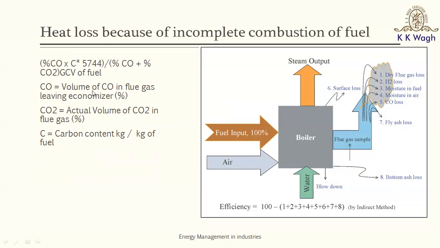But how do you estimate the CO loss? For that, we need to measure the volume of the CO in the flue gas, and we need to know the actual volume of the CO2 in the flue gas. For that, again, there are flue gas analyzers available, and those commercially available flue gas analyzers would help us estimate the CO and CO2, and the carbon content of the fuel can be estimated from the ultimate analysis of the fuel. And then by using this formula, which is in MKS units, you can get the heat loss because of incomplete combustion of fuel, also known as carbon monoxide loss or CO loss. This is the loss number 5.